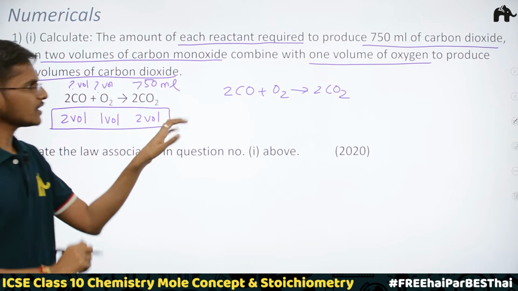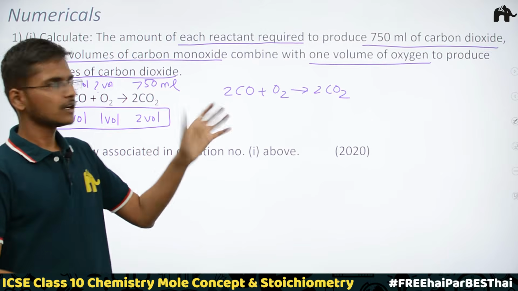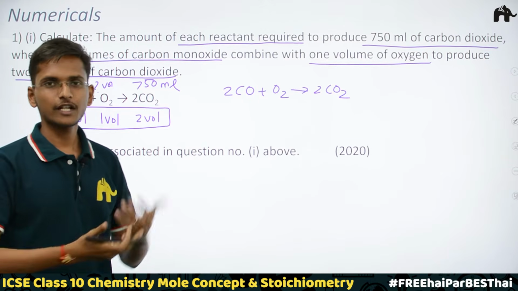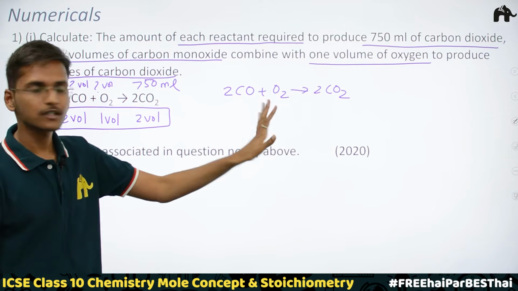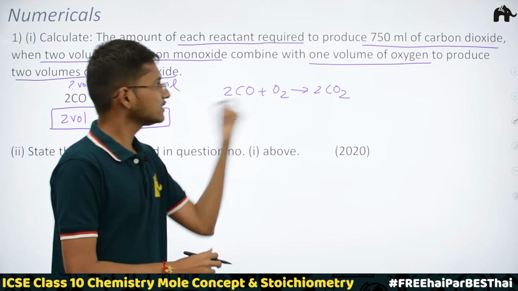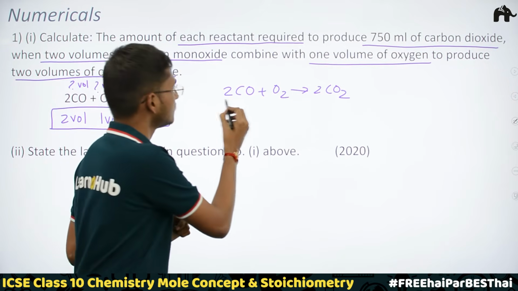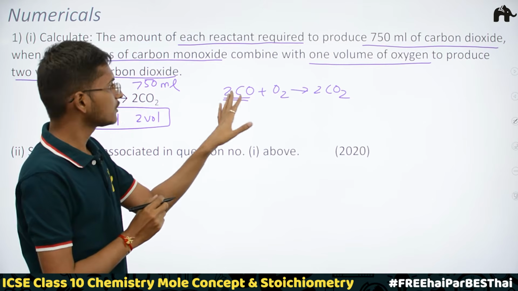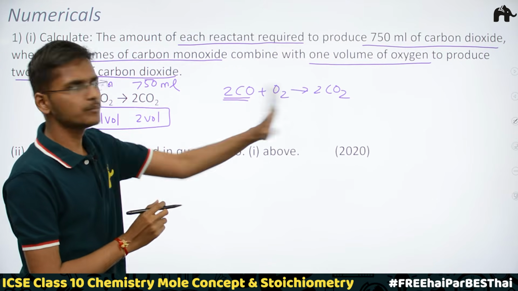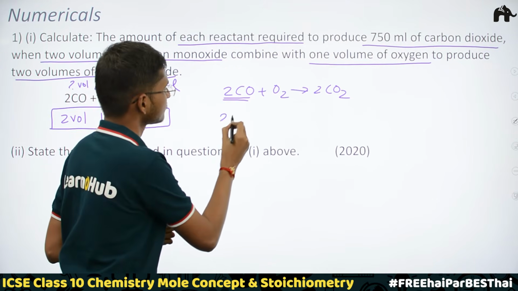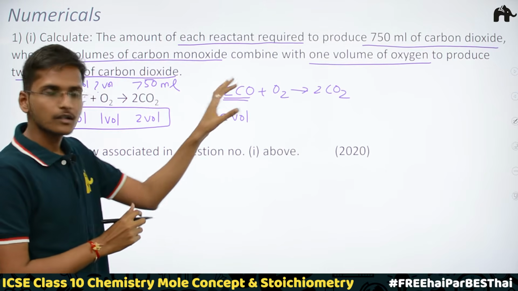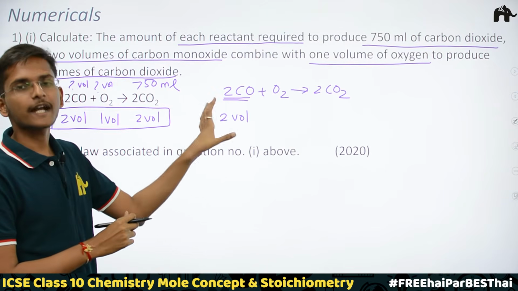Okay, first you have to check whether this reaction is completely balanced or not. If it is balanced, well and good. If it is not balanced, then you have to balance it first. Why? Because after balancing, the number of molecules of the particular reactant or product is the same as the number of volumes of that particular reactant or product.